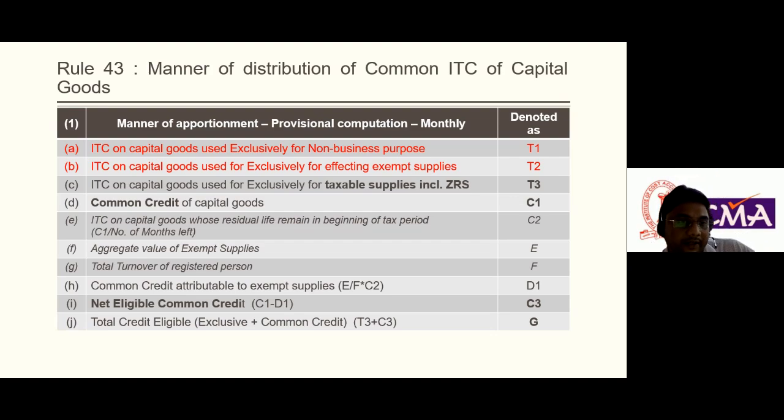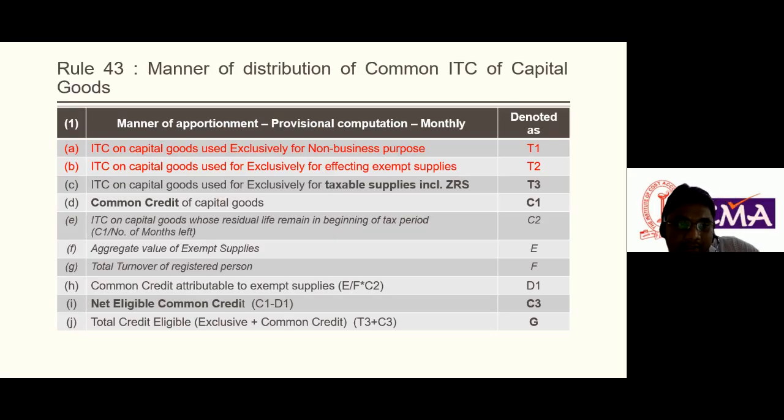We also read earlier the aggregate value of exempt supply and total turnover of the registered person, and the common credit attributable to exempt supply is exempt supply divided by total turnover multiplied by input and input services credit. In the case of input and input services, we take the full common credit. But in the case of capital goods, because capital goods would be used for long-term purposes, it is clearly mentioned in rule 43 that there will be 5 years for capital goods.